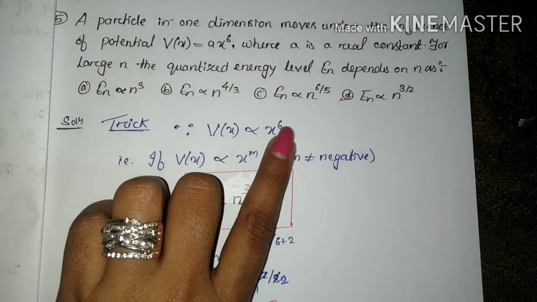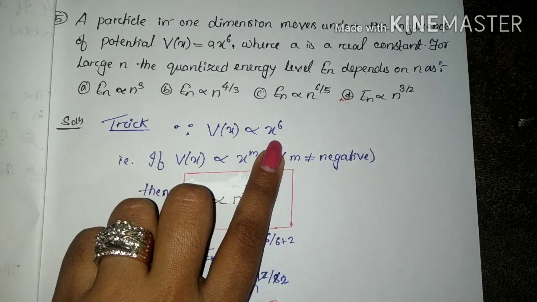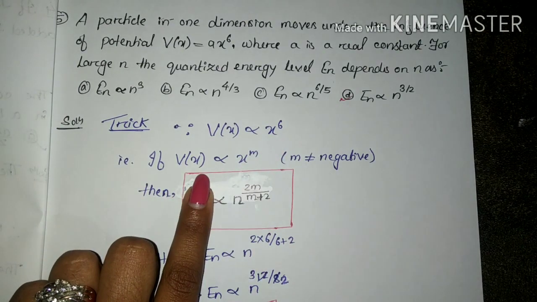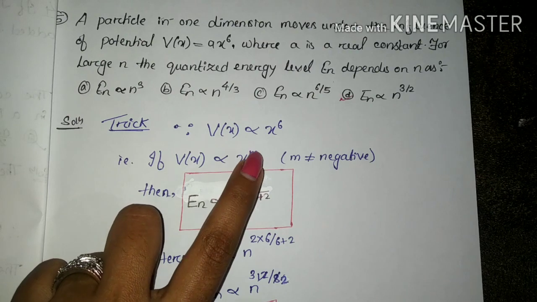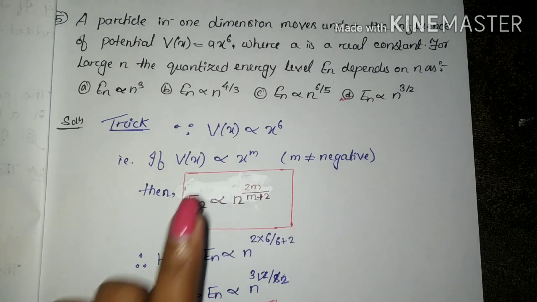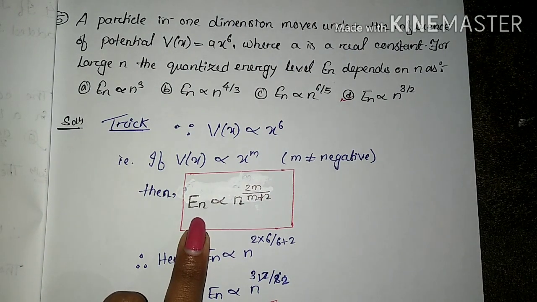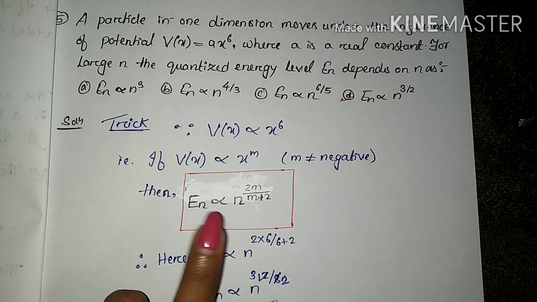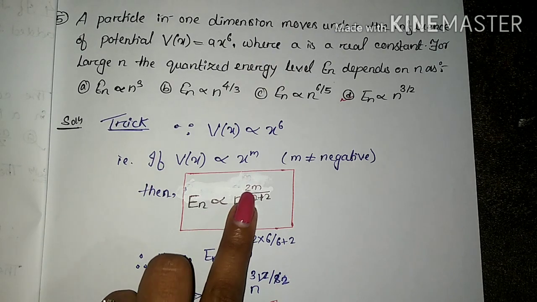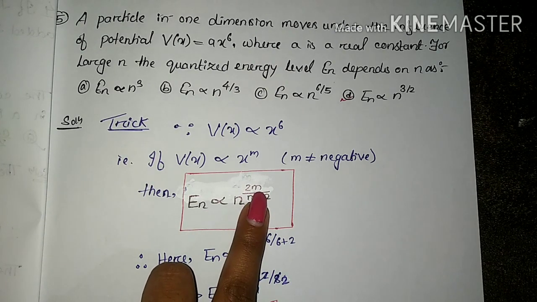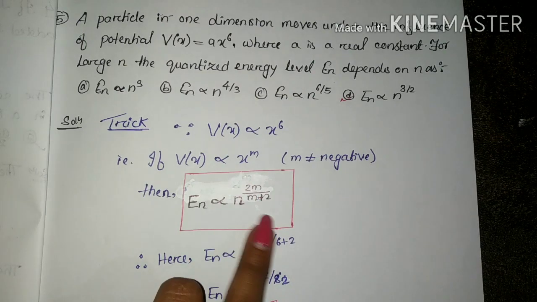And this x is not negative. If our potential is proportional to x to the power m, and m is not negative, and we are asked to find the proportionality of the quantized energy level En, then we can find it this way: En will be proportional to n to the power 2m by m plus 2.